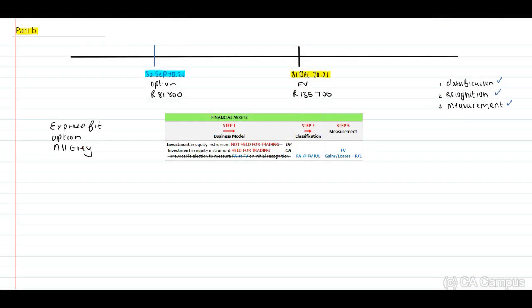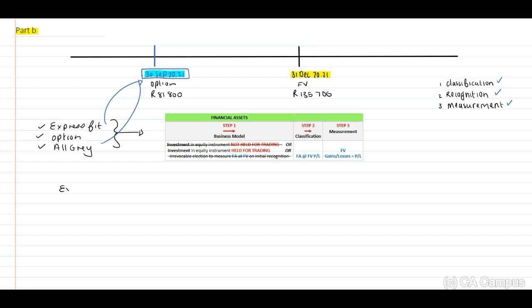I've included our theory, and on the left side of your screen, our names, guys, in terms of ExpressFit, the option, and All Grey. Now why? Because I want to indicate to you in terms of application how to apply. Okay, now when we look at this, what are the basic things that we do know? That our initial recognition date is 30 September 2021. Why? Because this is the date when ExpressFit and All Grey entered into the contract and became parties to this contract.